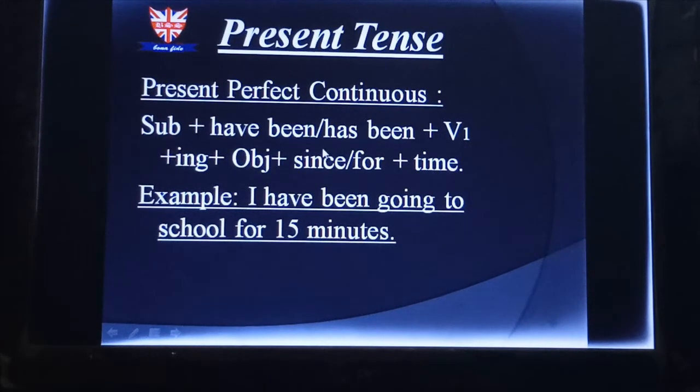There's a question: when will I write for and when will I write since? If I'm going to write the period of time, that is, how long I have been doing the work, there will be for. And when I have started the work, the starting time will be since. Look at the example. I have been going to school for 15 minutes. Here the subject is I. For I, I have taken have been. Then V1 plus ing, going. To school is my object. And then for how long am I going to school? I have been going to school for 15 minutes.